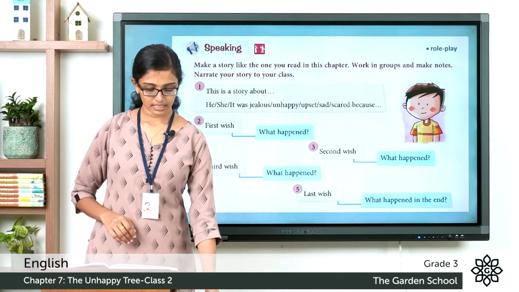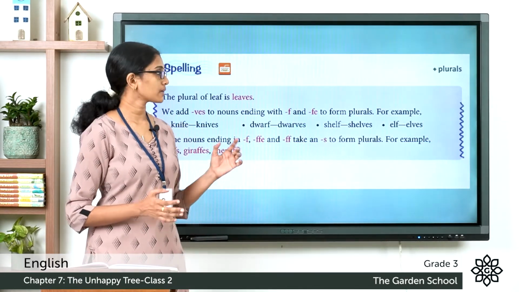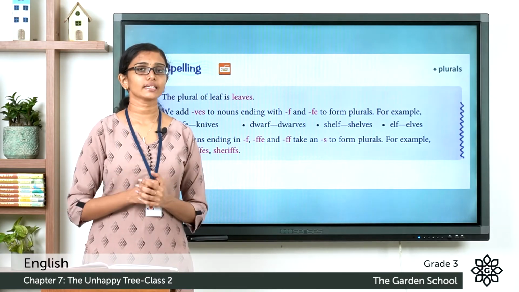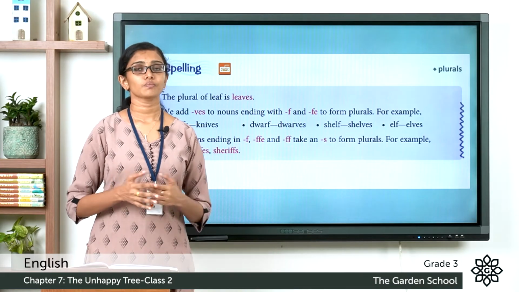The next section is the spelling exercise and it's about plurals. What do you mean by plurals? When there is only one item, we say it's singular. And when there is more than one, we say it is plural.